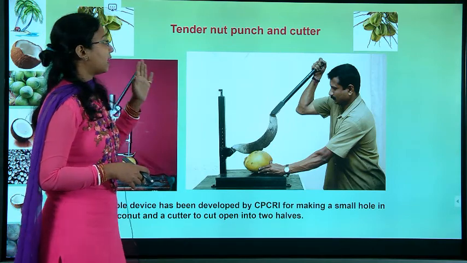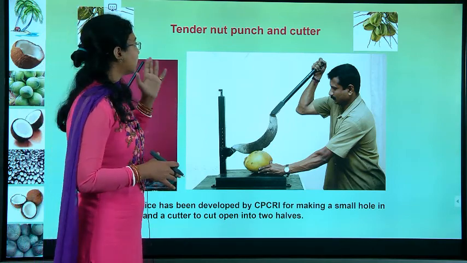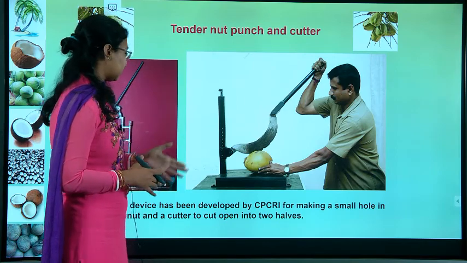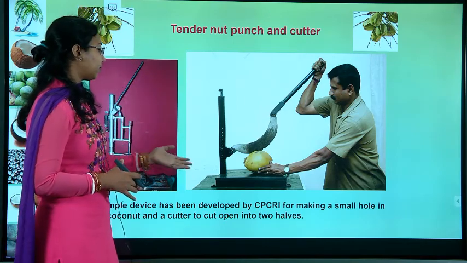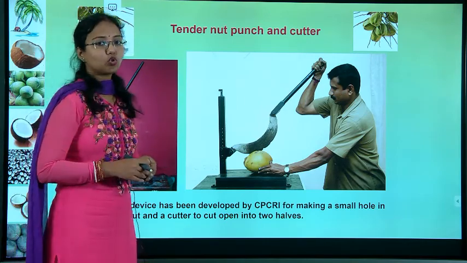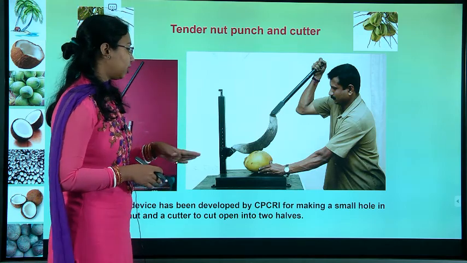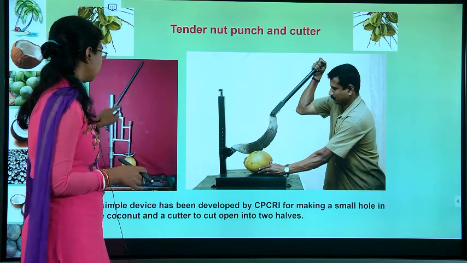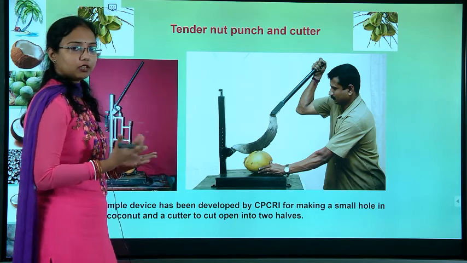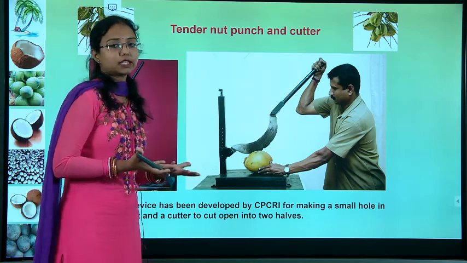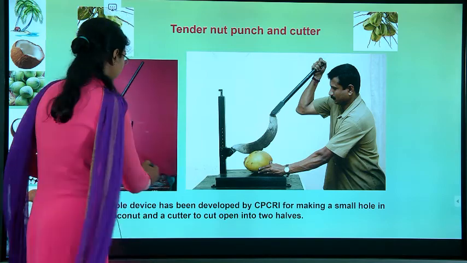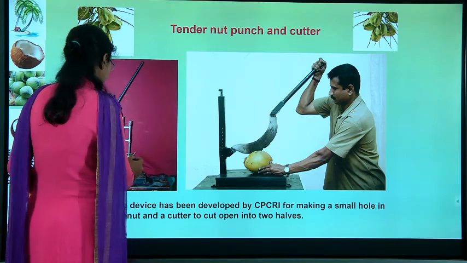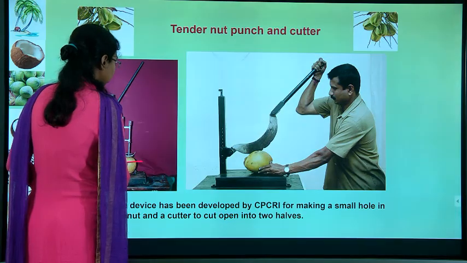There is another cutter or machine, known as the tender nut punch and cutter, a simple device developed in CPCRI, the Coconut Board, for making a small hole in the coconut and a cutter to open it into two halves. Normally on the roadside or at home, we cut it from the top portion.